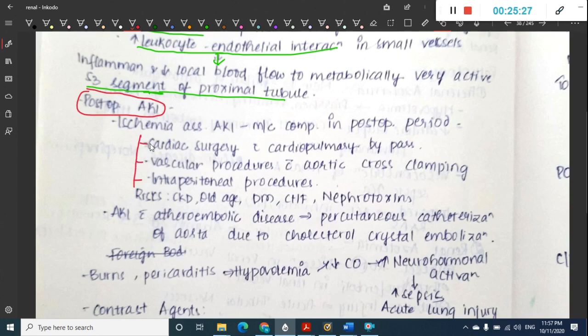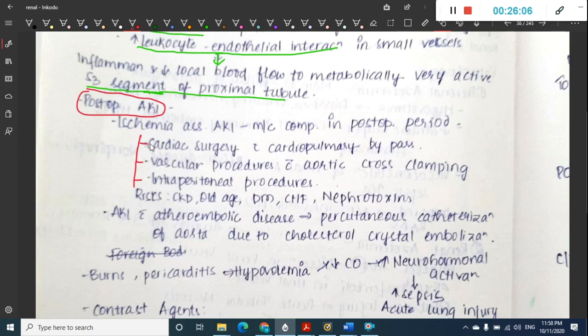See, in all these procedures, the main thing is that the blood actually goes through an artificial circuit. In cardiac surgery with cardiopulmonary bypass, the whole blood is connected to the heart lung machine and it is filtered in the heart lung machine, right? In vascular procedures associated with aortic cross clamping also, we will use some type of heart lung machine. In intraperitoneal procedures, in all these cases, the blood in our body reaches an artificial circuit in one way or the other. So as a result, this will lead to ischemia.